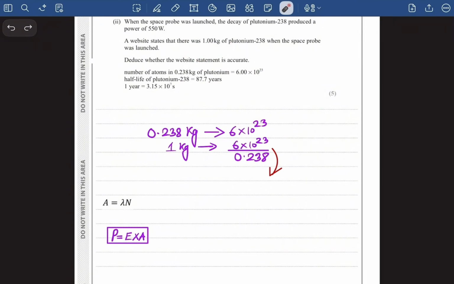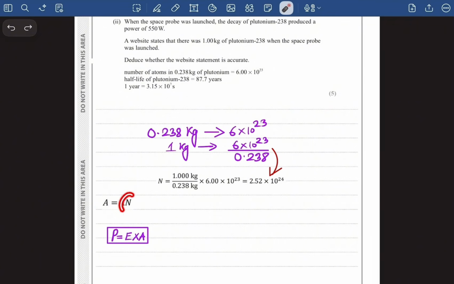If 0.238 kg contains 6 × 10^23 plutonium atoms, then 1 kg will contain this amount. So let's figure out the value. The value is going to be 2.52 × 10^24 atoms. So this is the number of atoms that will be in 1 kg of plutonium 238.